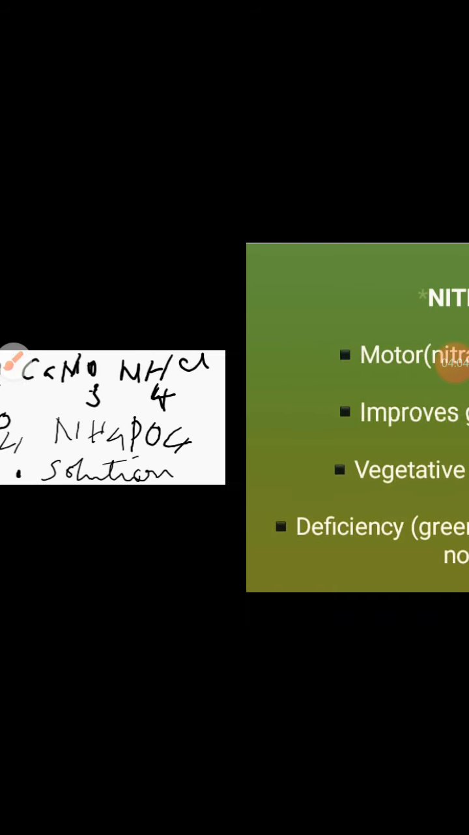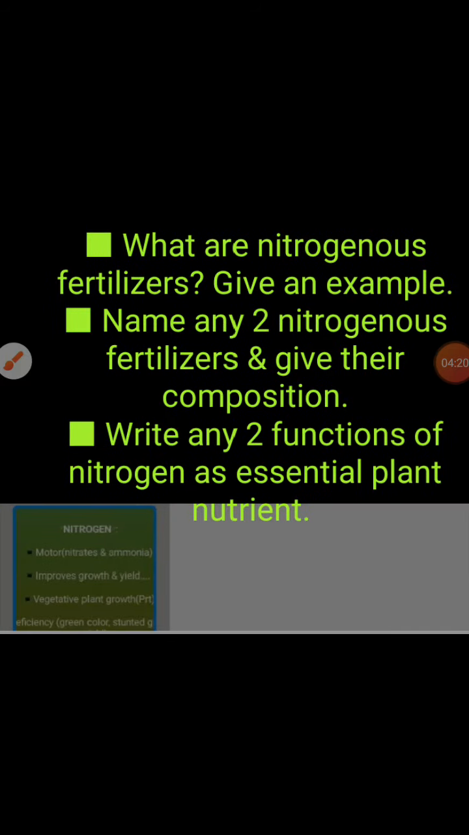If this is clear, now what are the nitrogenous fertilizers? That is sodium nitrate, calcium nitrate, anything that has nitrogen in it: ammonium chloride, ammonium sulfate, ammonium phosphate, ammonia solution. These are nothing but nitrogenous fertilizers. So what are the university questions that come under nitrogenous fertilizers? I have given green color here so that there should not be any confusion. If they ask you what nitrogenous fertilizers are, you should know that they are those fertilizers which contain nitrogen in them. Give an example, I have given you examples. All those nitrates, ammonia solution, ammonium phosphate, ammonium sulfate, they are nitrogenous fertilizers.